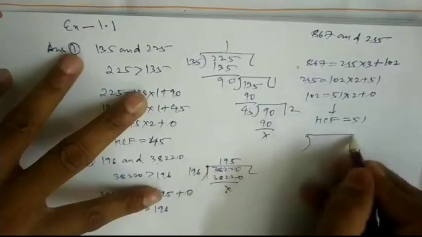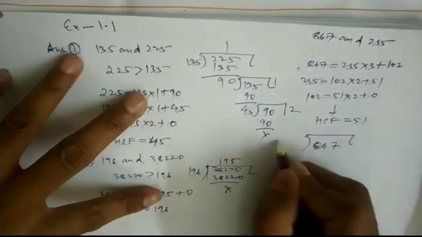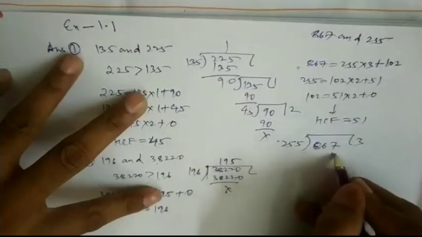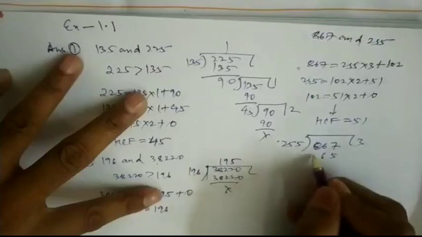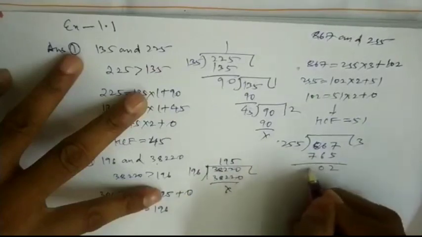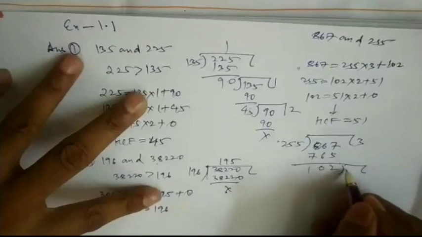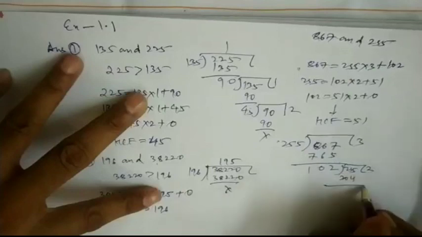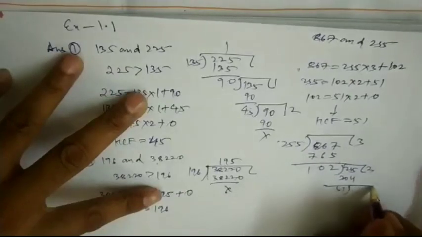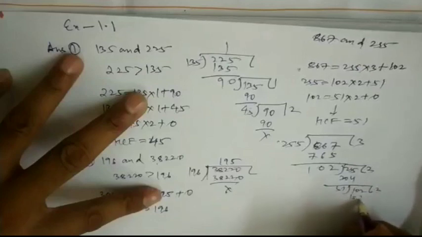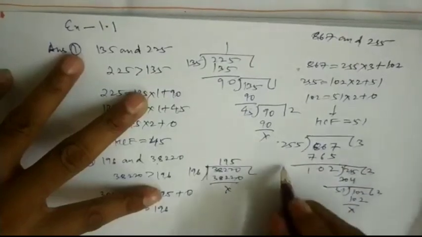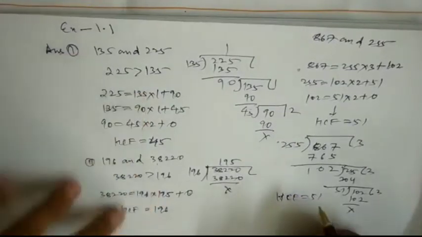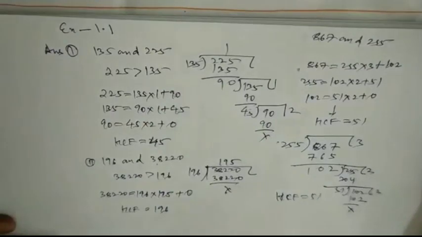Or you can do this with the common division method: 255 times 3 is 765, remainder 102, then 204, remainder 51, then 102. So what is the HCF? HCF is 51.